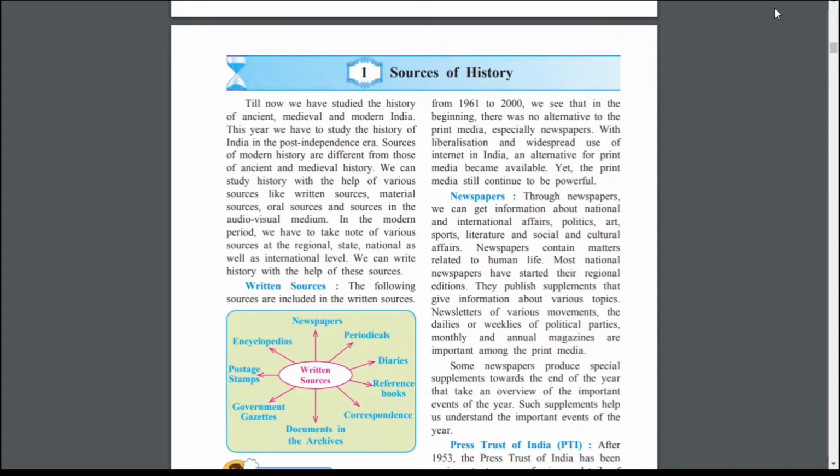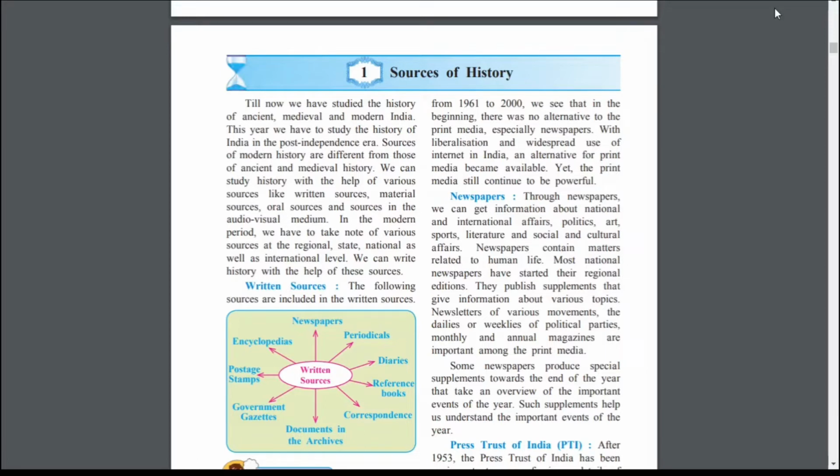So sources of history. Suppose we want to know the information about Chhatrapati Shivaji Maharaj. What will we do? We will take books, reference books. We will visit forts to get information about Shivaji Maharaj. So all these things are called sources through which we are getting information.